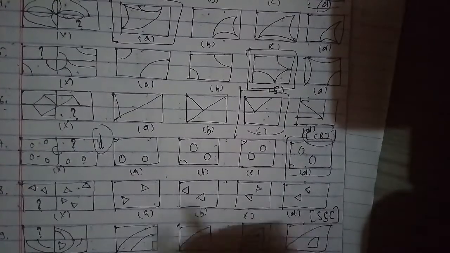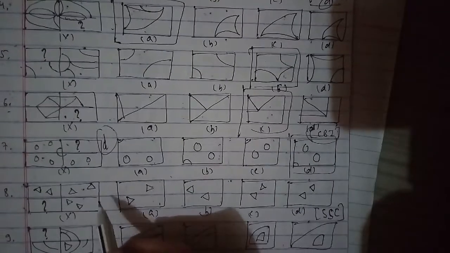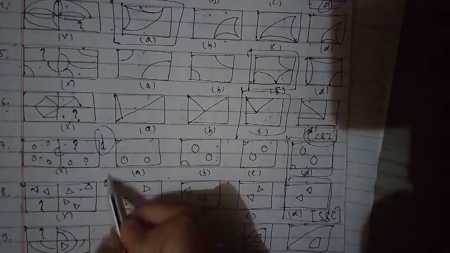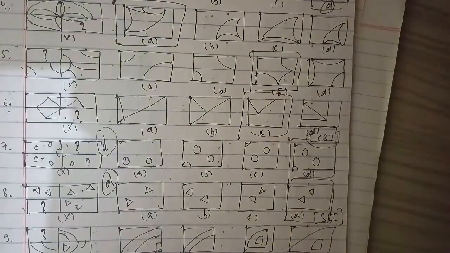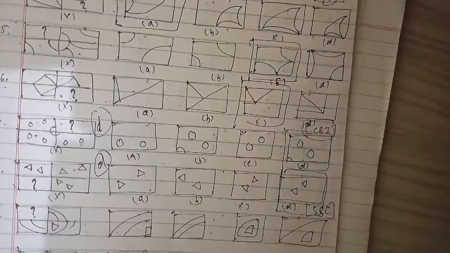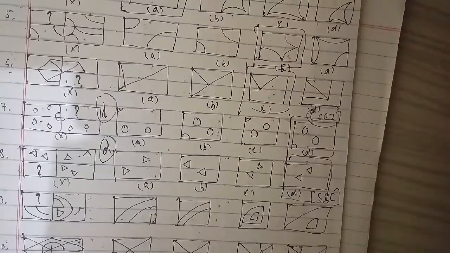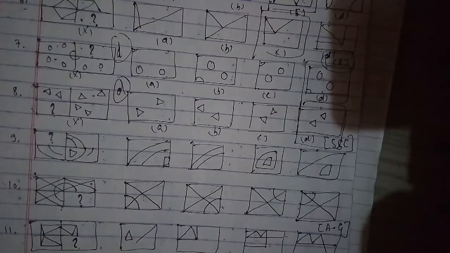Here we go ahead with the ninth question of the session. As you can see, the figure is a cross with A, B, C and D. This question has been asked in your SSC examination paper, and that is also an important paper with respect to competition. The question is an important one, and the D figure will be the right answer for this question as well.